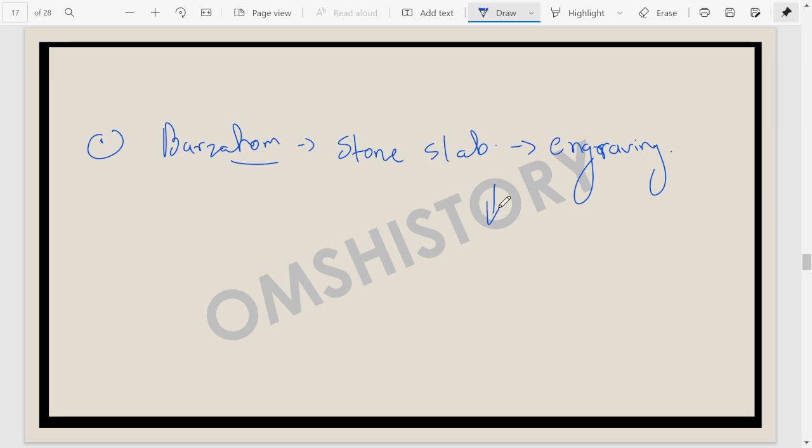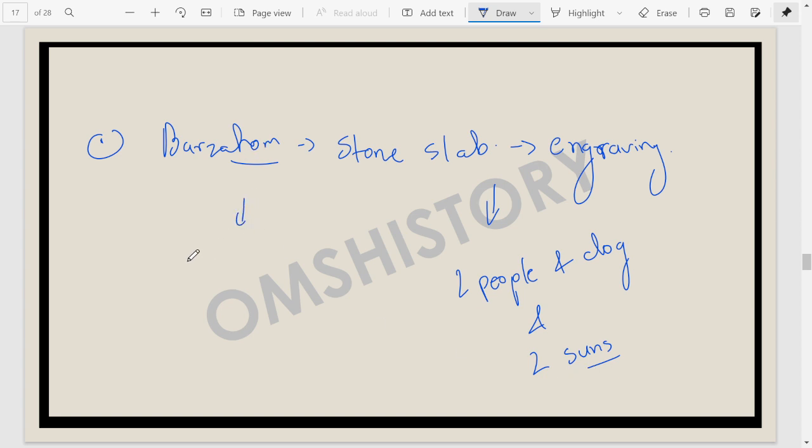That stone slab depicts a hunting scene which basically represents two people hunting a deer or an antler, accompanied by their dogs, and we find two suns here. The two suns have been depicted here. Now it's a very interesting kind of engraving which we find from Burzahum.